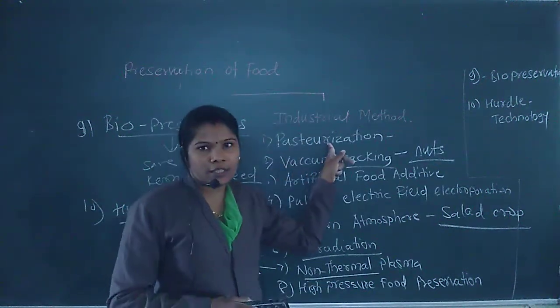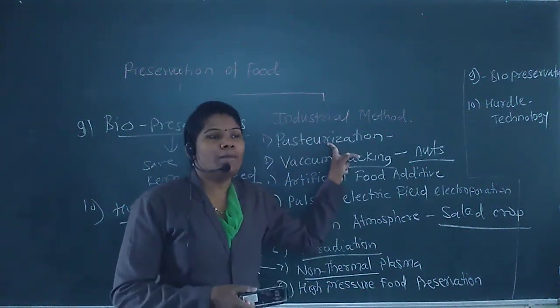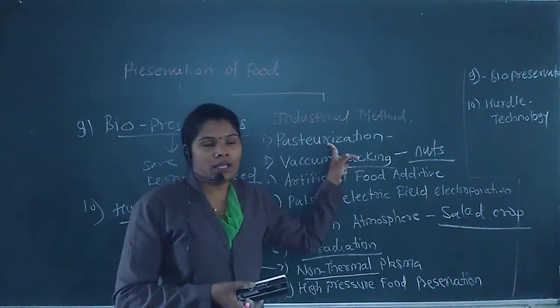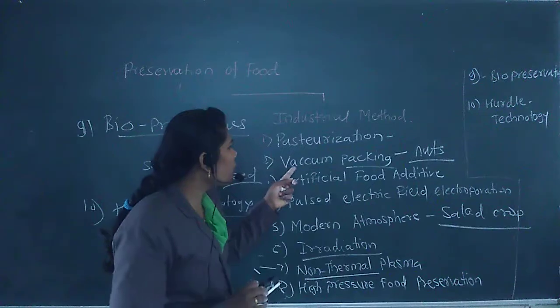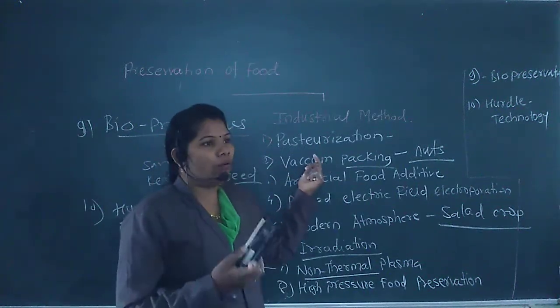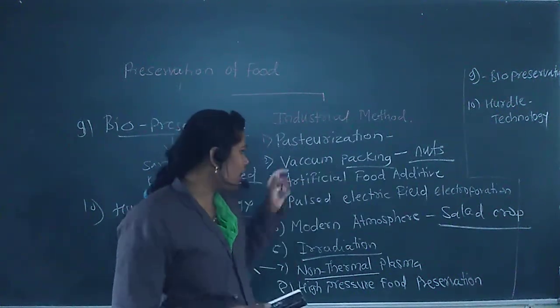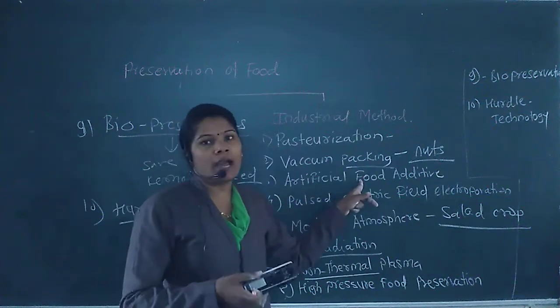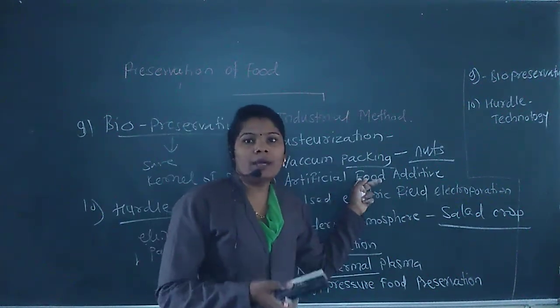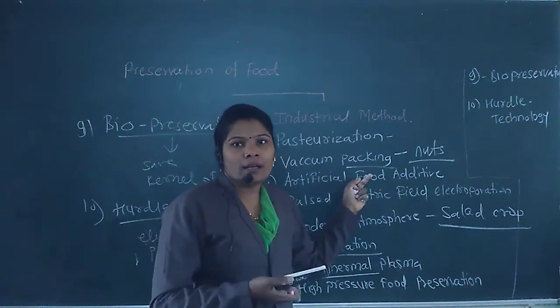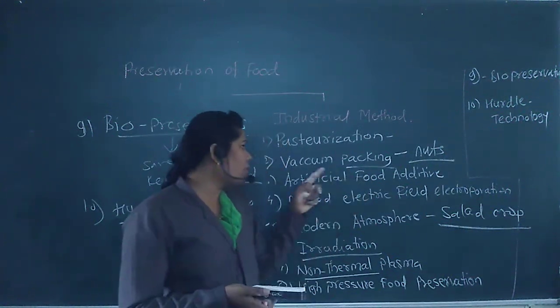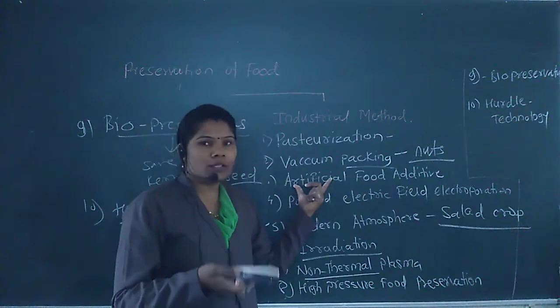First, pasteurization: just heat the food to 70 degrees Celsius and suddenly cool it to 10 degrees Celsius. In the vacuum packing process, our food is stored in an airtight container. In artificial food additives, we add some additives or chemical compounds like NaCl, NaNO2, nitrite, sodium nitrate, etc. to preserve the food.